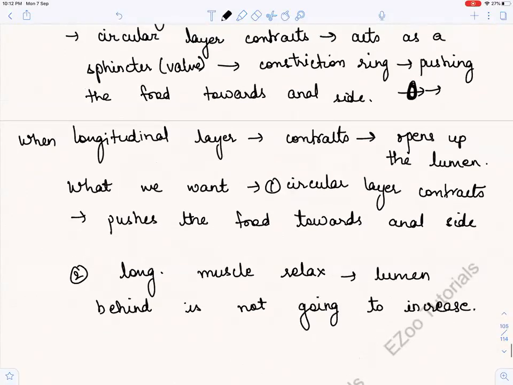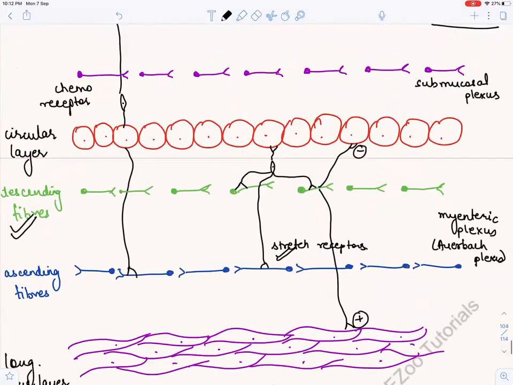This is the first thing that is happening. This is the stretch receptor that we have drawn. What is happening? These descending fibers are getting activated, and there is a negative effect, which means the circular layer contracts, pushing the food towards the anal side. The longitudinal layer relaxes, and the lumen is not going to increase.